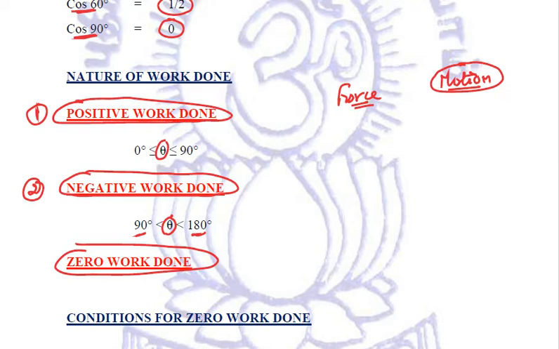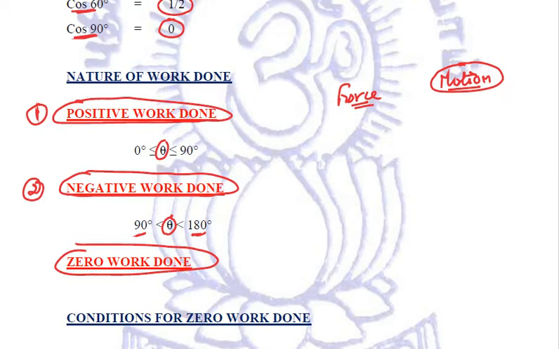Okay, let us take a few examples. For example, negative work is done when we compress a spring. When we compress a spring, we apply force in the downward direction, but the moment we take our finger away, the spring jumps upwards. The displacement is in the upward direction.